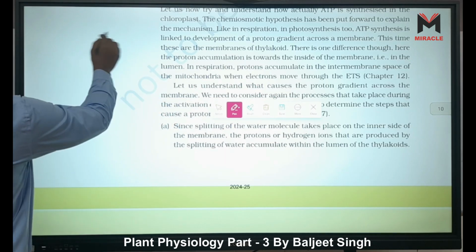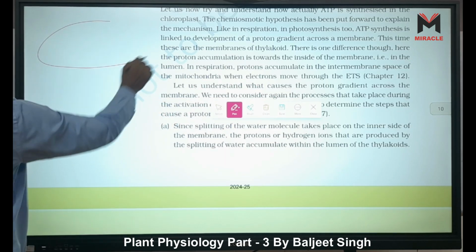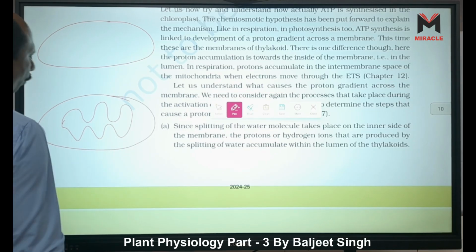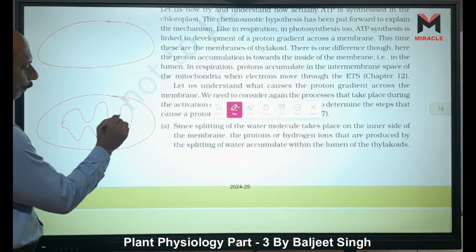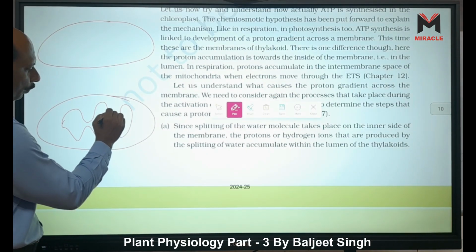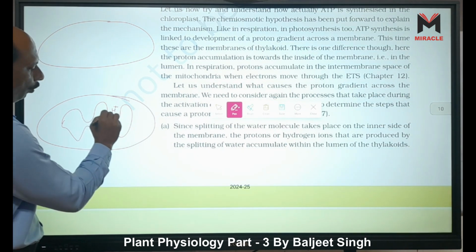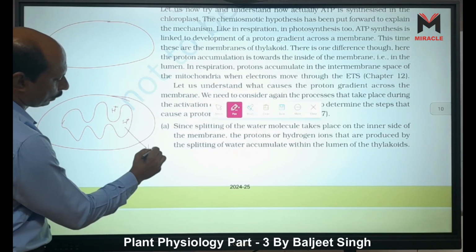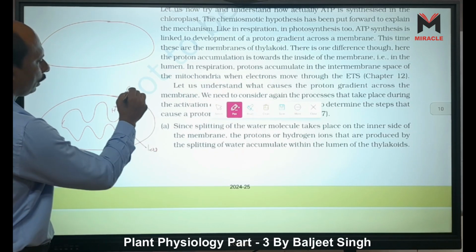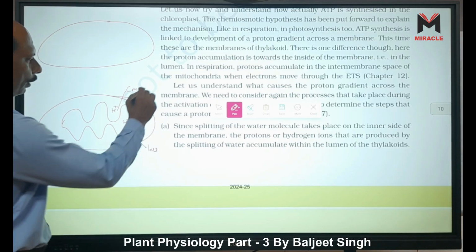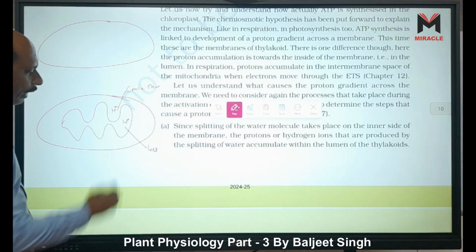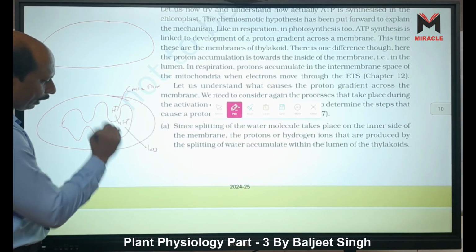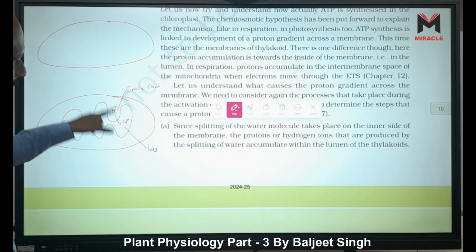Look, this is our chloroplast and this is our mitochondria. In mitochondria, we know these finger-like projections are called cristae. Here the H plus ion concentration is more, and here the H plus concentration is less. The direction of flow of hydrogen is from outside to inside the mitochondrial matrix. That is the direction, right?